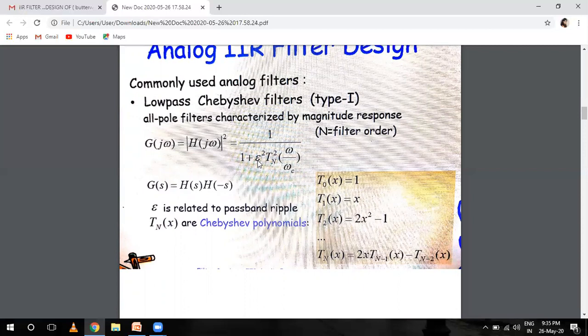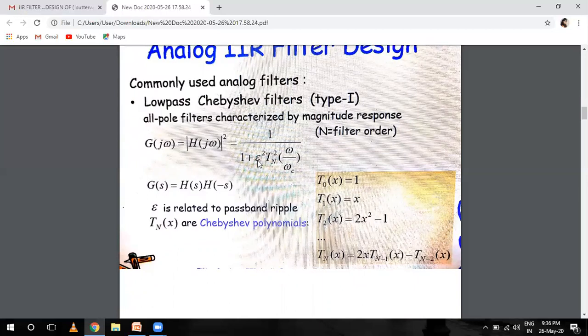Basically, what is the difference between Butterworth and Chebyshev? The two filters are designed for totally different applications. Butterworth filters are used in applications where maximum passband flatness is required, but Chebyshev filters are optimized to give a steeper roll off. This is the main difference between the Butterworth and Chebyshev filter.